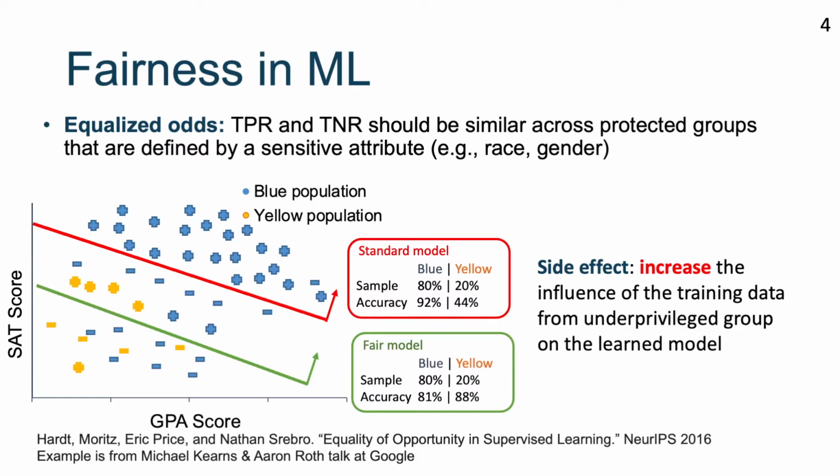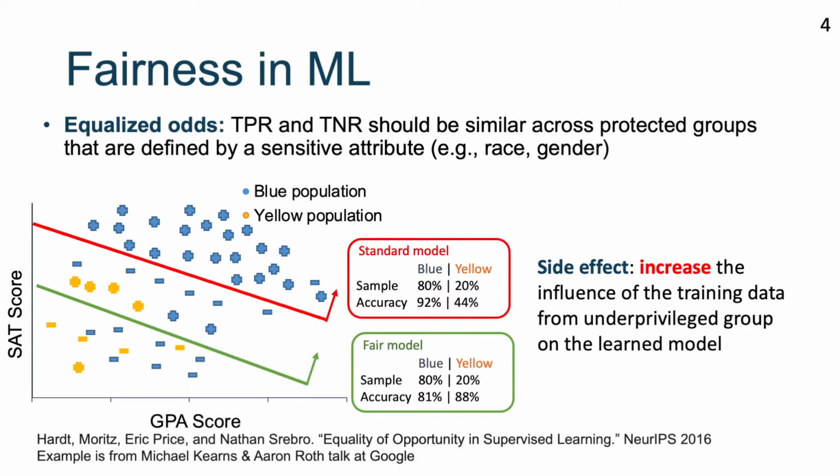Let me explain why. Implicitly, to achieve fairness, the fair algorithm places this green line right under some yellow points with positive labels. In other words, it increases the influence of the training data from the underprivileged group. Originally, from the standard model, the red line hides in the blue population, so the red line reveals little information about a yellow applicant. Now that the green line is right under some yellow points, intuitively, one can infer more information about the yellow points in the training dataset from the model itself.